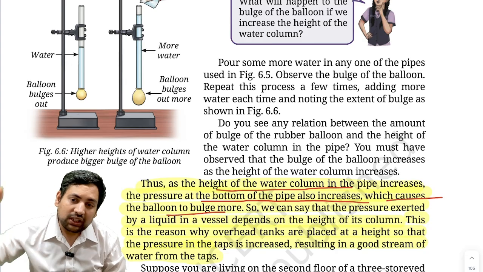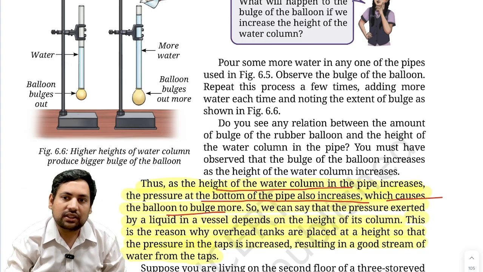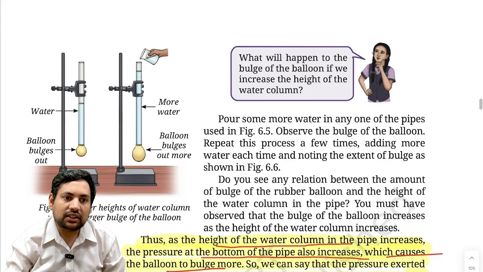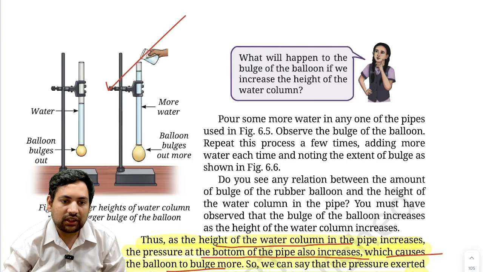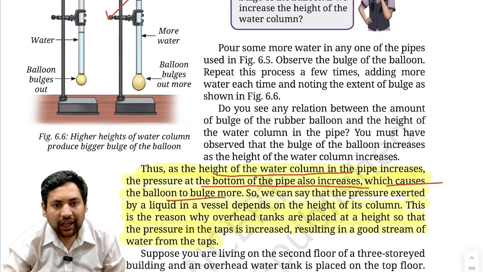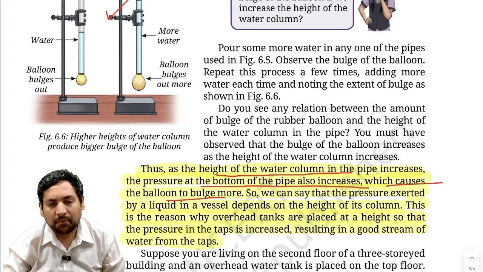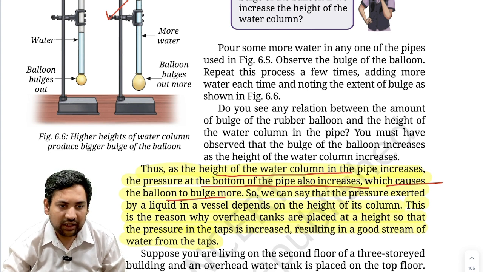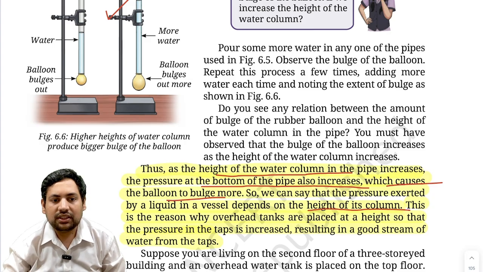But if you increase the water level, like in this case, you see, in this case, he has increased the water level. Now, suddenly, what will happen? Suddenly, the height of water column in the pipe increases, the pressure at the bottom of the pipe also increases, which causes the balloon to bulge more. So, we can say that pressure exerted by a liquid in a vessel depends on the height of its column. This is the reason why overhead tanks are placed at a height.